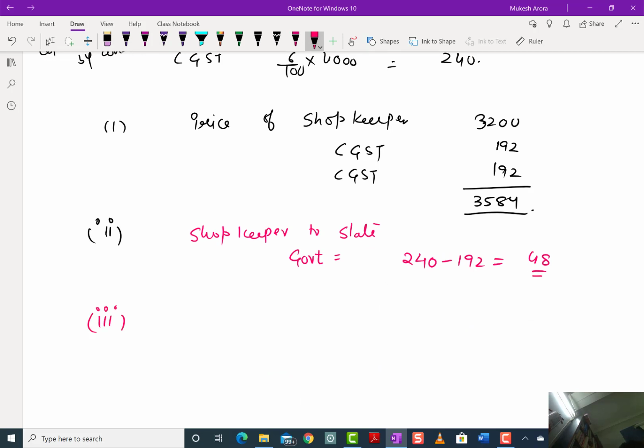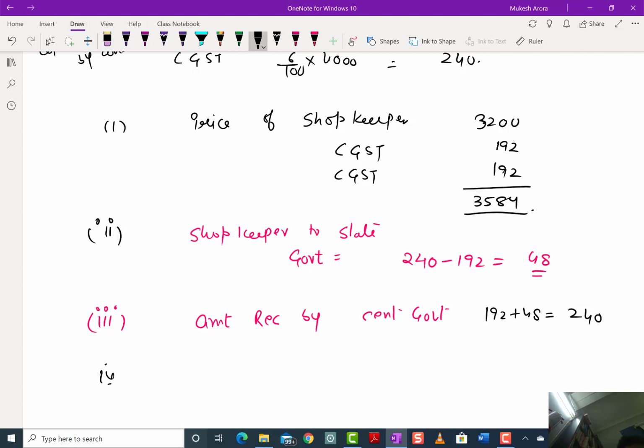Third, the amount received by the central government. The central government will receive a total of 192 plus 48, that is 240.